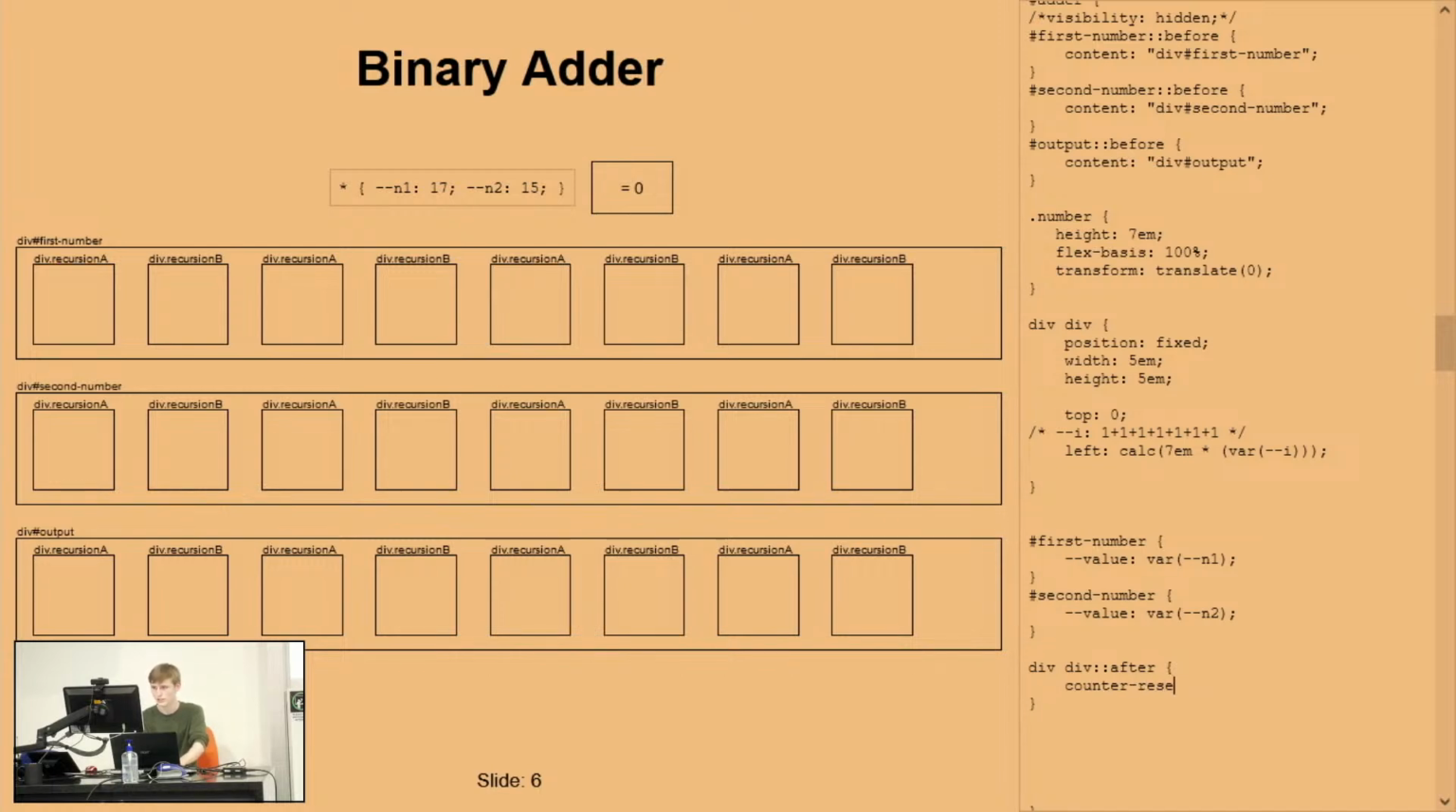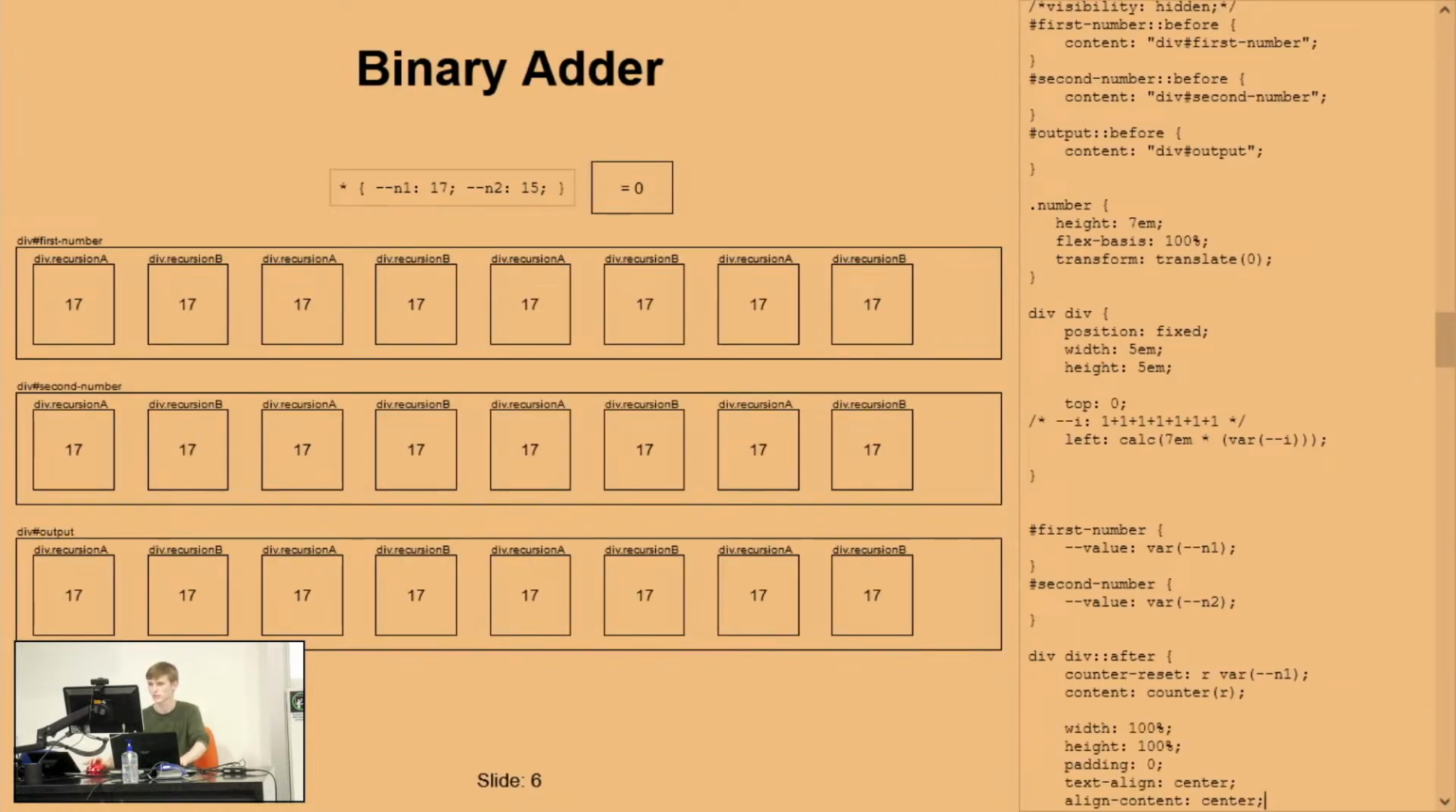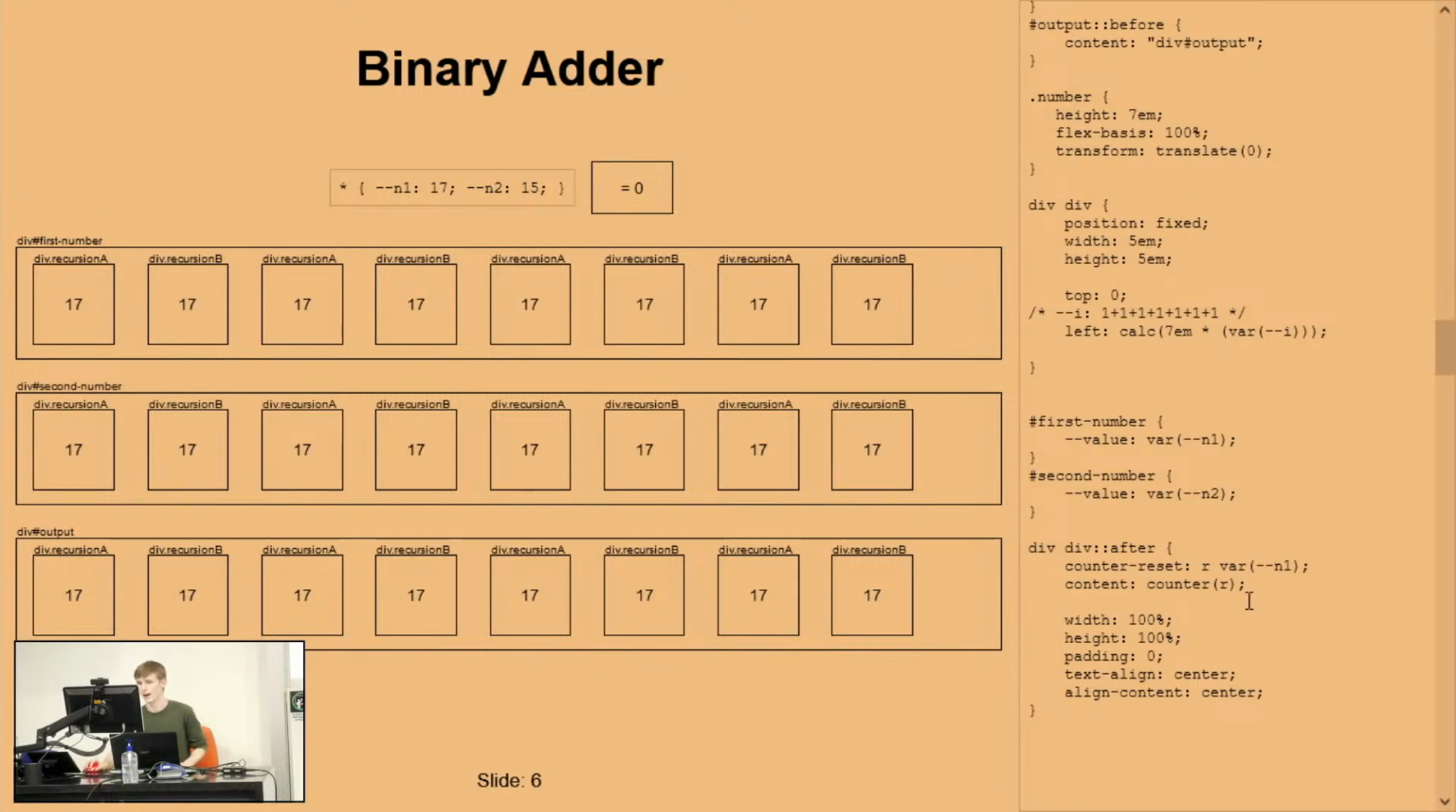Counter reset, and we'll call this result, or maybe just R, and you can put whatever you want in here, but for now we're going to just put var n1. And we'll make this look a little bit nicer, so content, counter R. So we're just going to get n1, same as what we had before. I'm just going to do a little bit to center these things. Again, half of the challenge of CSS is centering things. So we get our 17s nice and centered. This took me longer than I'd like to admit.